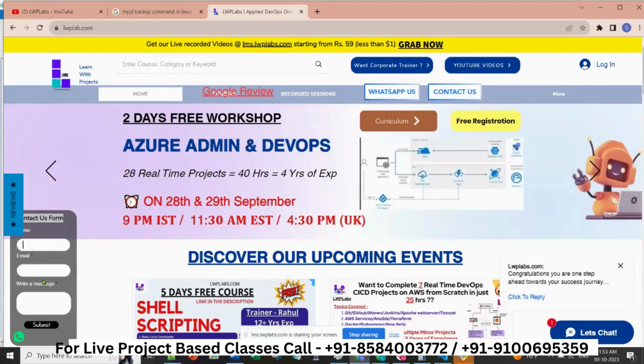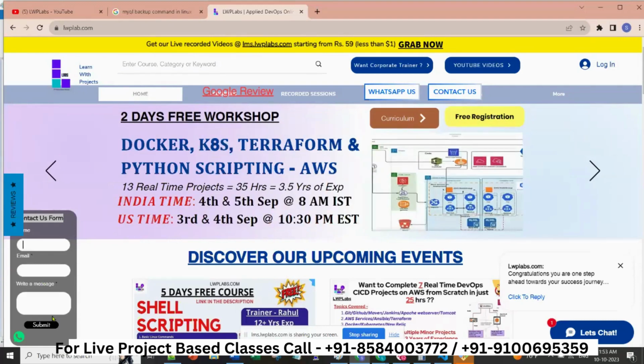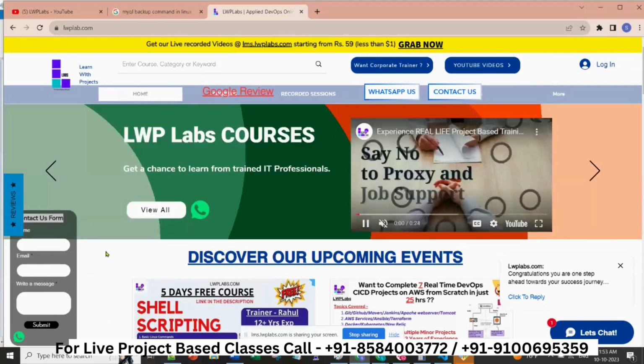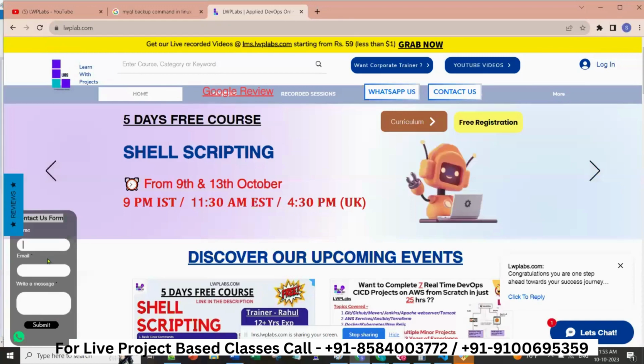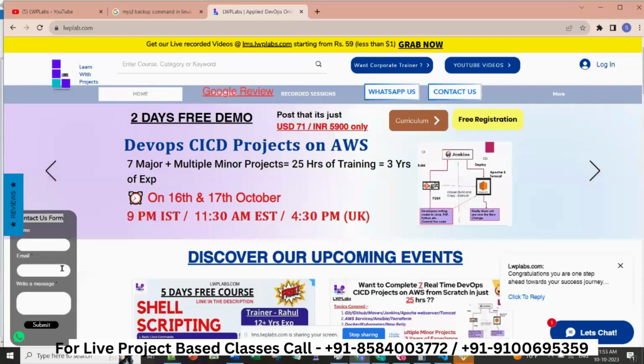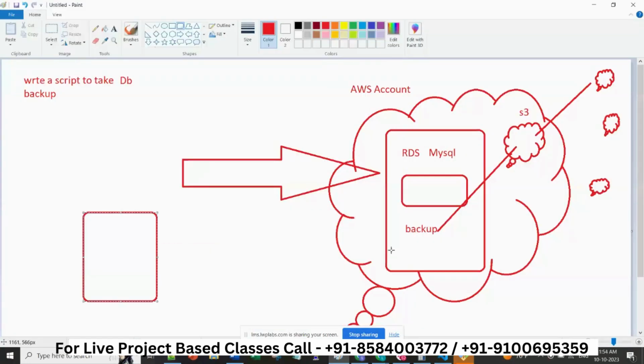They have to add one more column, maybe phone number. Before this particular edit, developers are asking you to take a backup, because we will not give permission to the developer for the production database access.